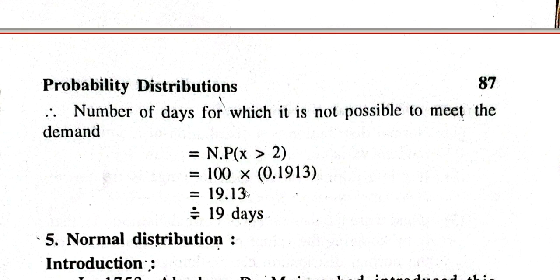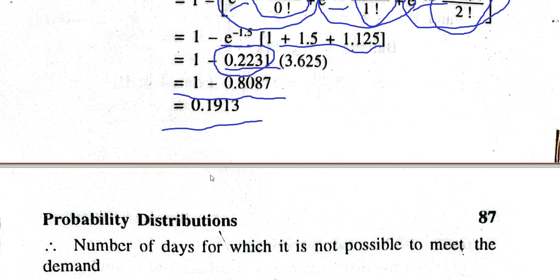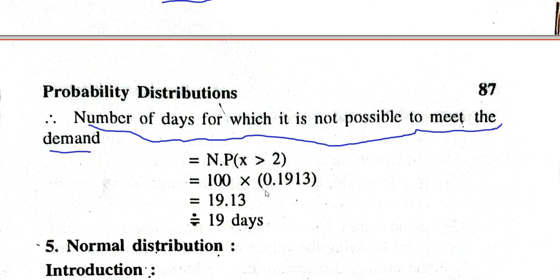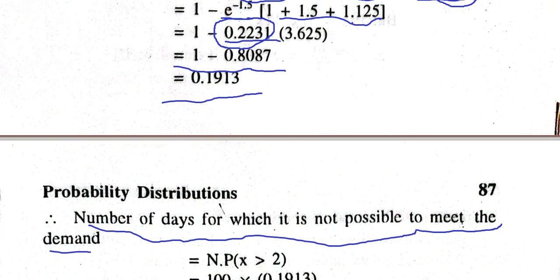So out of 100 days, we multiply this probability by 100. The number of days for which it is not possible to meet the demand will be 100 into the calculated probability of x greater than 2, which is 0.1913, and this will give you 19.13. So approximately 19 days.